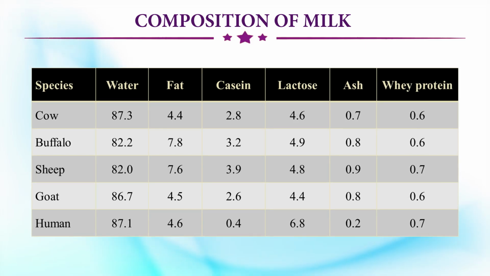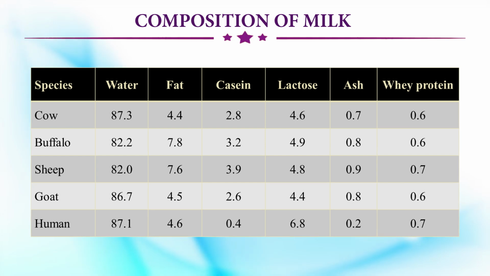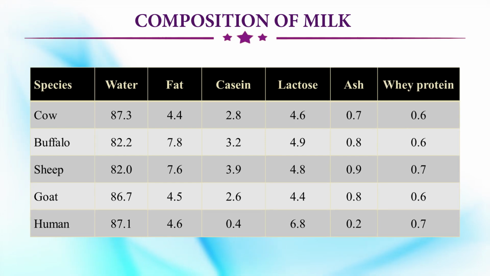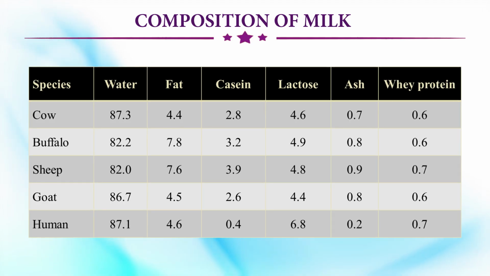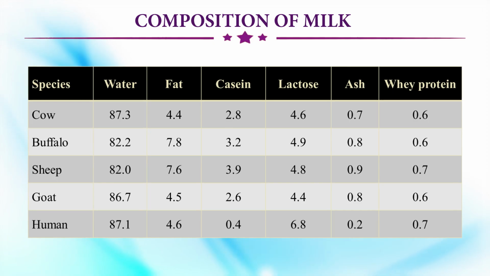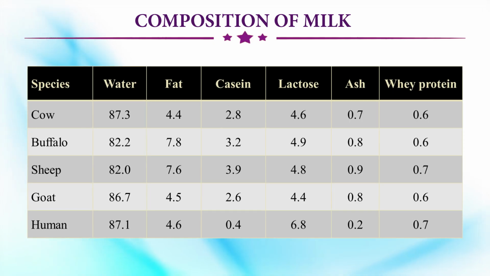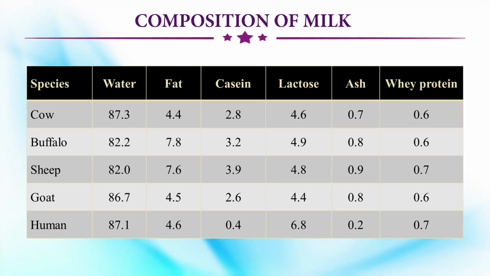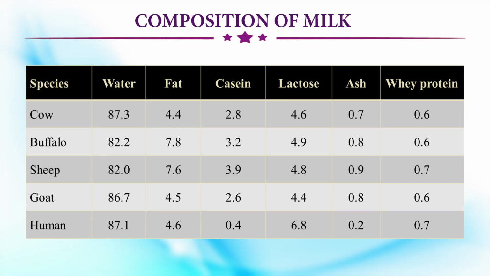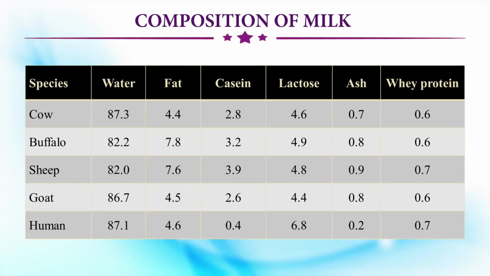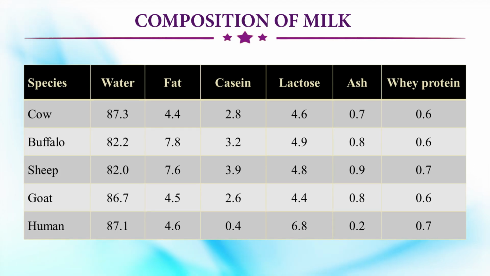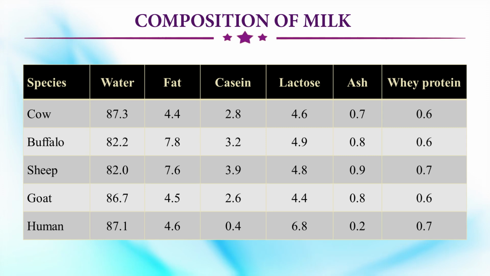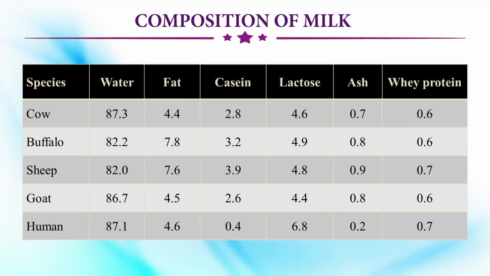Now, see the casein. The human milk has less casein, only 0.5, and the sheep has 3.9, and the buffalo has 3.2. Now, goat milk, you see, has less casein. Lactose, human milk has a high lactose content, and the rest have the same, around 4.6 to 4.4. And the whey proteins also, the human has 0.7, and almost all have the same whey protein level.